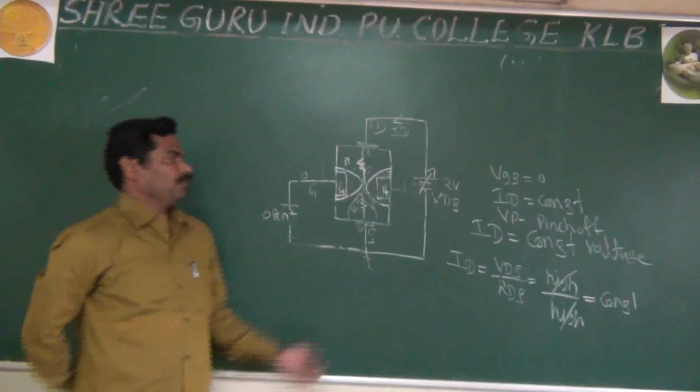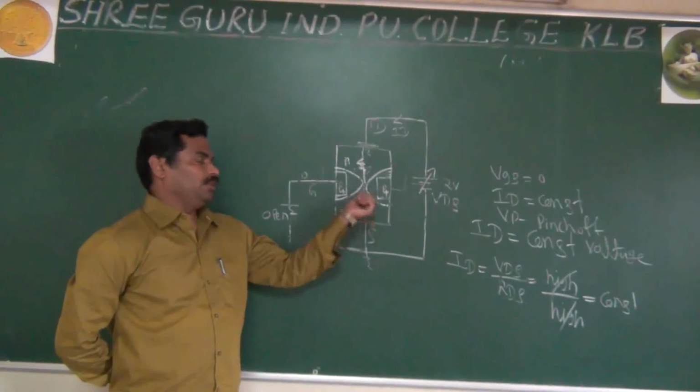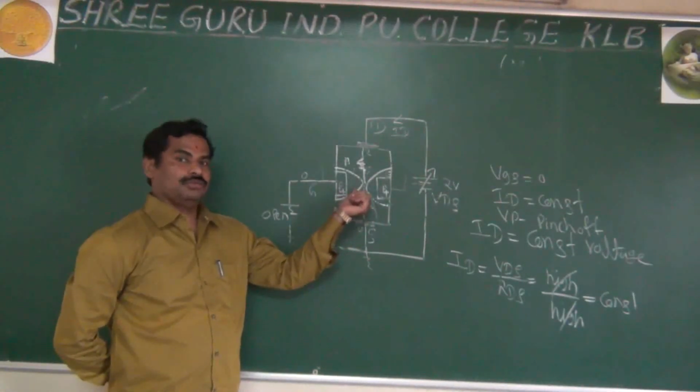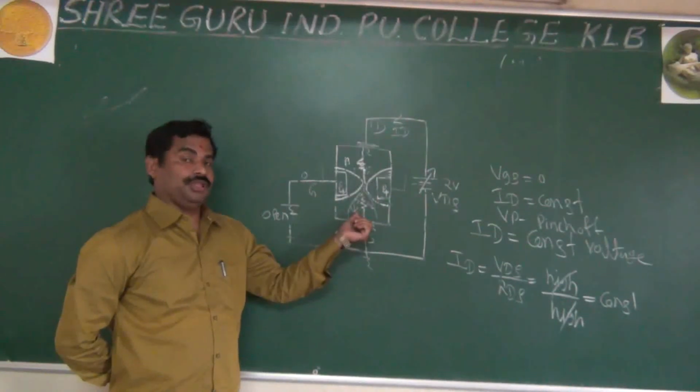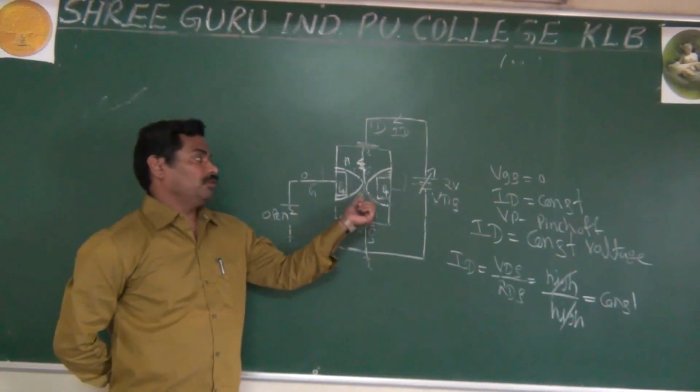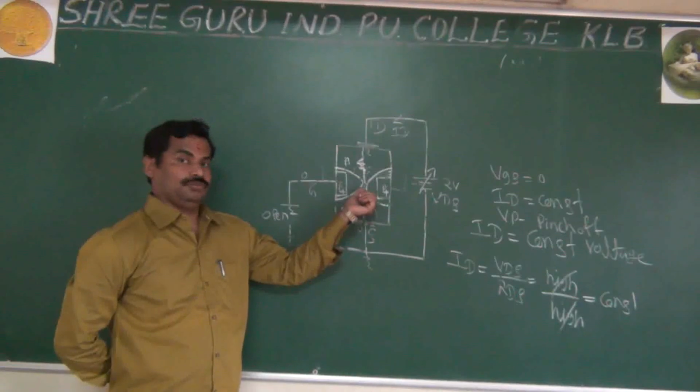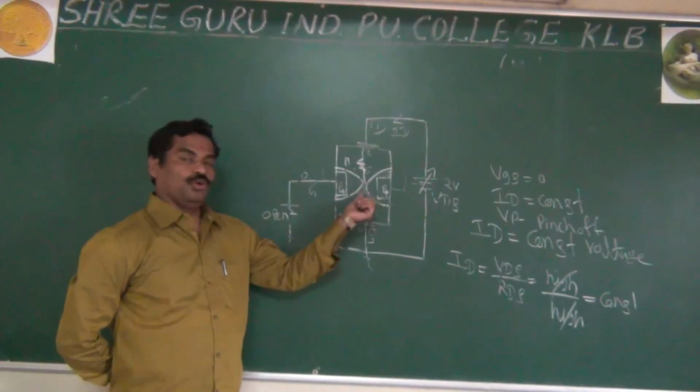Or I can say, in your channel there are electrons. These electrons themselves do not let the channel become zero. If you had electrons and holes, they would recombine.